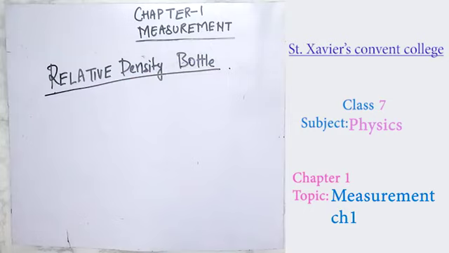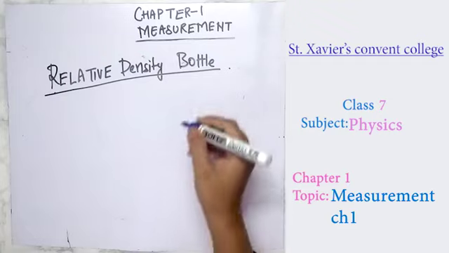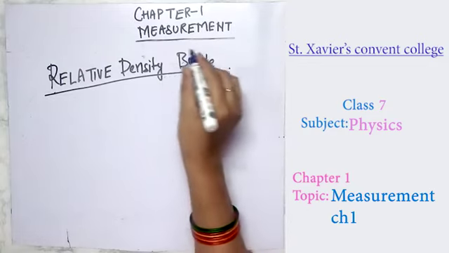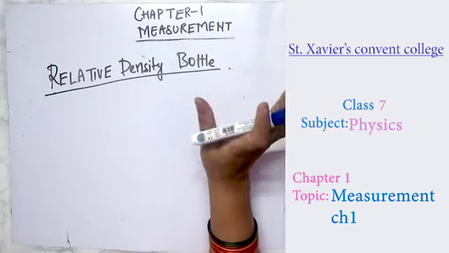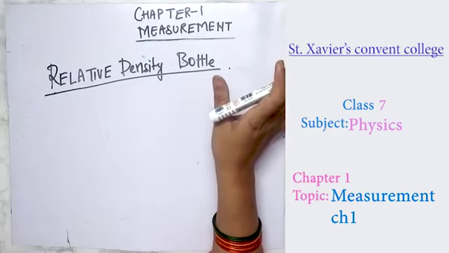The relative density bottle is a way of finding out the relative density of any liquid with the help of this bottle. This relative density bottle is a type of conical shape, used to find out the relative density of any liquid.